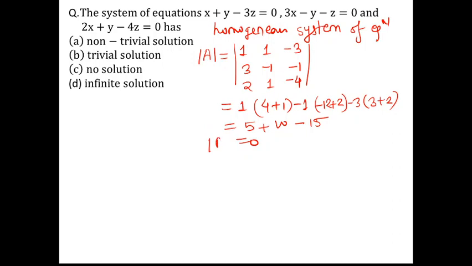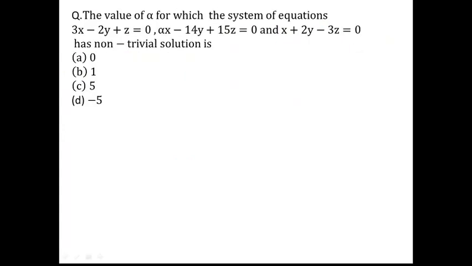As determinant of A is 0, according to the theory, whenever the determinant of the coefficient matrix is 0, this implies that the system has a non-trivial solution, that is, a non-zero solution. So here option A is correct. Obviously the option of no solution is completely discarded because a homogeneous system always has a solution. Now let's see the next question.